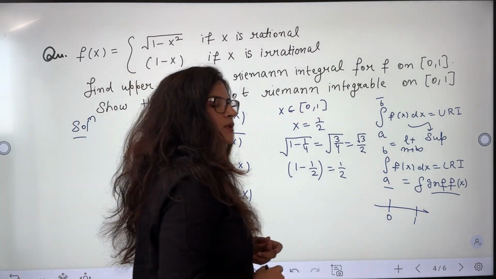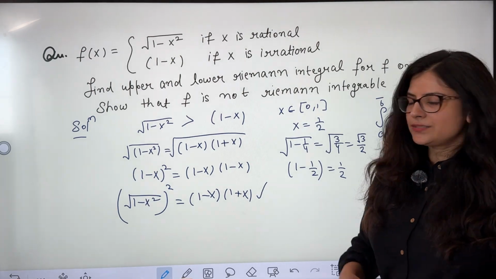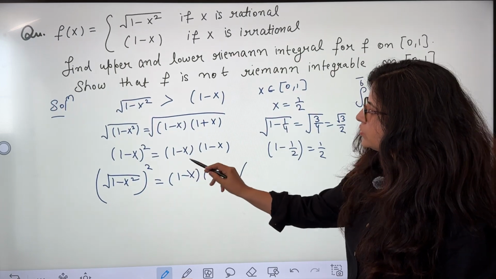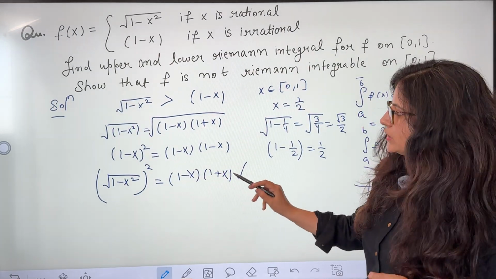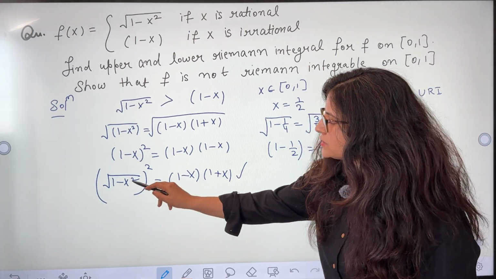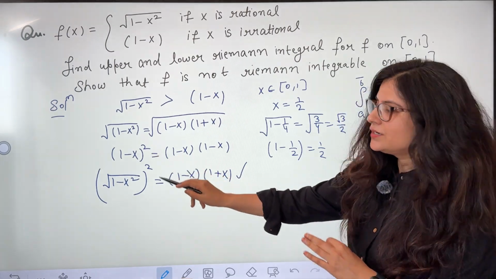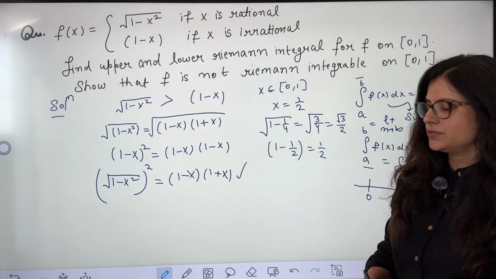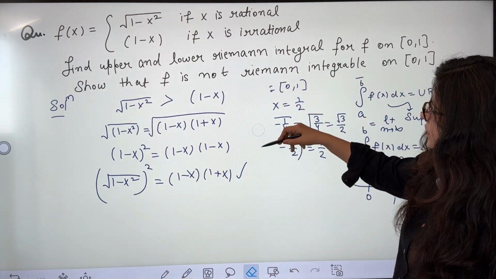You tell me which one is bigger. Obviously this is bigger. Here both are 1 minus x, here it is 1 plus x as well. So that means definitely root 1 minus x square whole square is bigger than 1 minus x whole square, so it means under root 1 minus x square is greater than 1 minus x. So you can do it both ways.